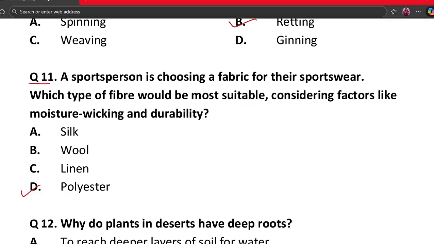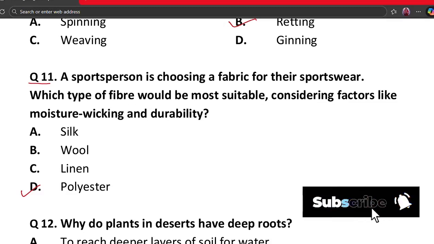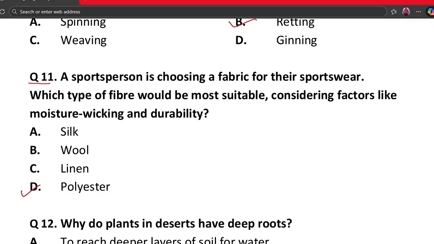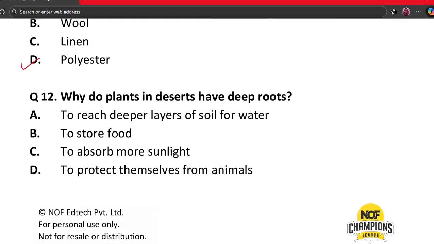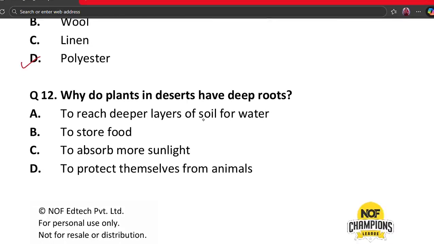So sportswear needs to be strong and quick drying. Polyester does not absorb much water. It is durable and long lasting. That's why athletes prefer it. Hence polyester is the correct answer. Our next question is question number 12.